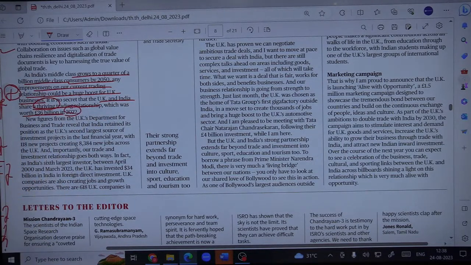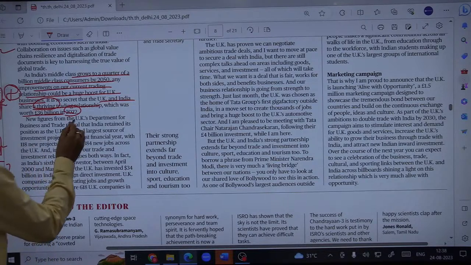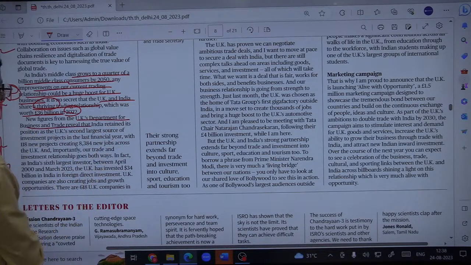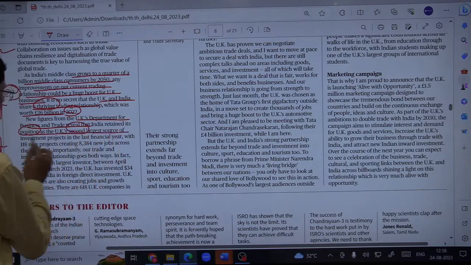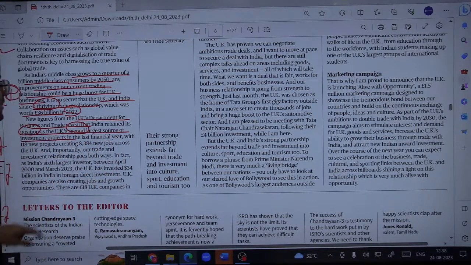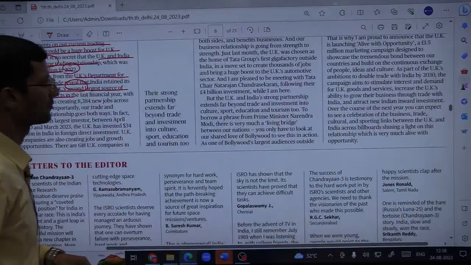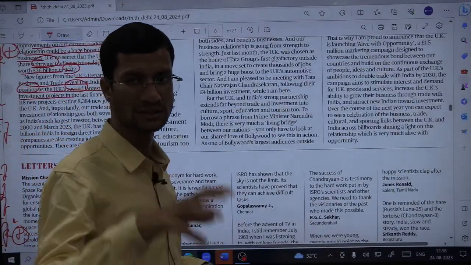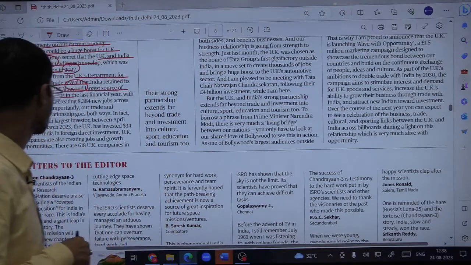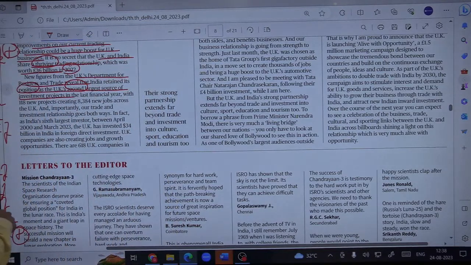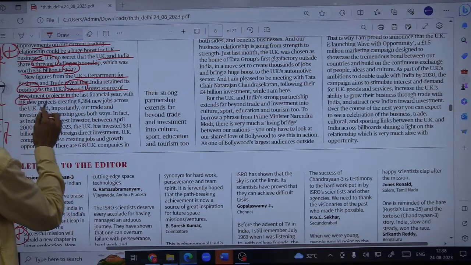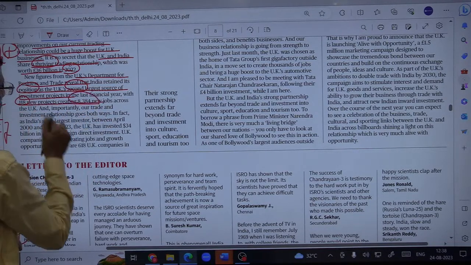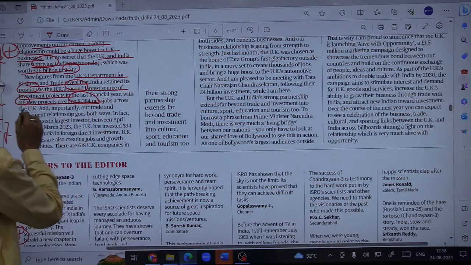So अगर न्यू फिगर्स की बात करें from UK Department for Business and Trade, it has revealed that India retained its position as the UK's second largest source of investment projects. So India is the second largest source of investment, or second largest investment maker, in the UK. Alongside that, around 100 plus companies operating in the last financial year itself, with 118 new projects creating 8,084 new jobs across the UK.